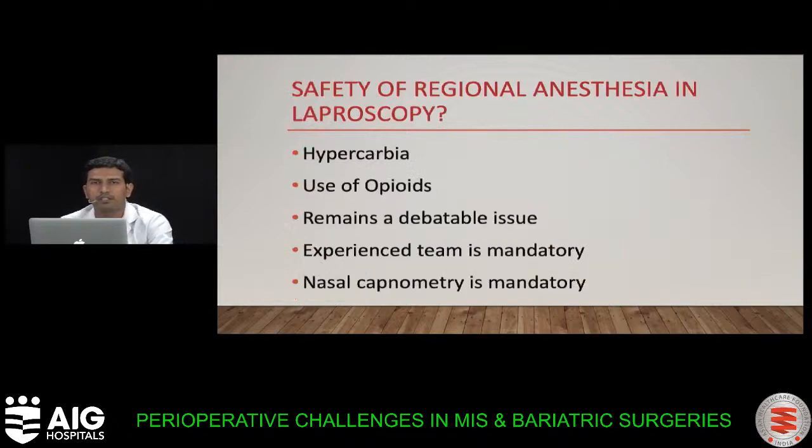So how safe is regional anesthesia in laparoscopic surgeries? The evidence suggests it is safe to use spinal or epidural in laparoscopic surgeries with minimal side effects. However, there is already increased hypercarbia when the patient complains of shoulder tip pain. Usage of opiates or ketamine causes respiratory depression and again increases hypercarbia. So it remains a debatable issue. An experienced team is mandatory whenever laparoscopic surgery is performed under regional anesthesia, and nasal capnometry is a mandatory monitor.